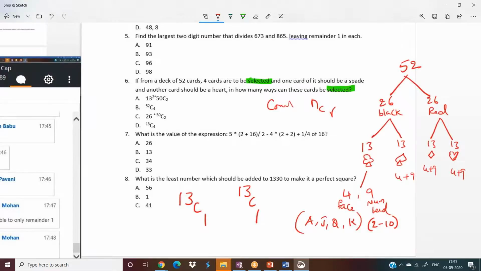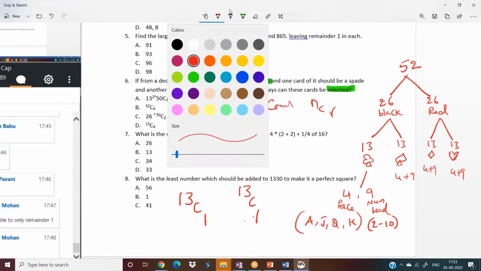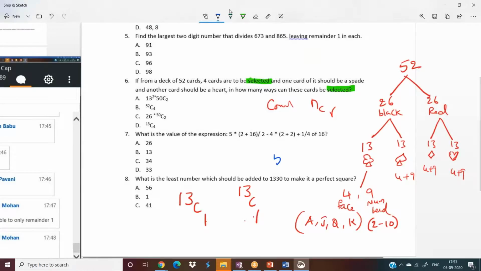And now we have already drawn 2 cards. Out of 52, we have already drawn 2 cards and the remaining cards are 50. So let me change the color. Now we have 50 more cards. Out of 50, we have to select 2 more cards. That's it, because overall we have to draw 4 cards. We have already drawn 1 plus 1, 2 cards. Remaining cards are 2 that we have to draw. These 2 cards we can draw from 50 in 50C2 ways. Done. Over.